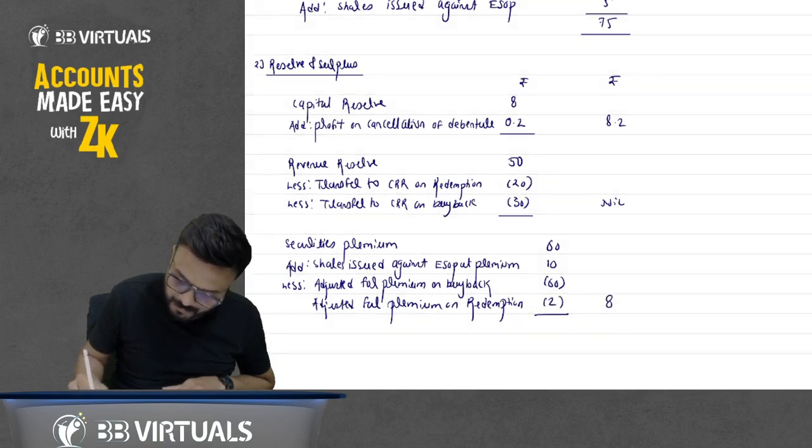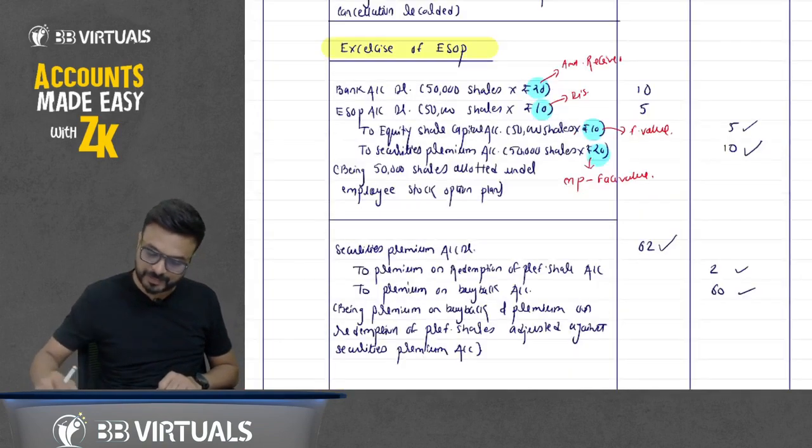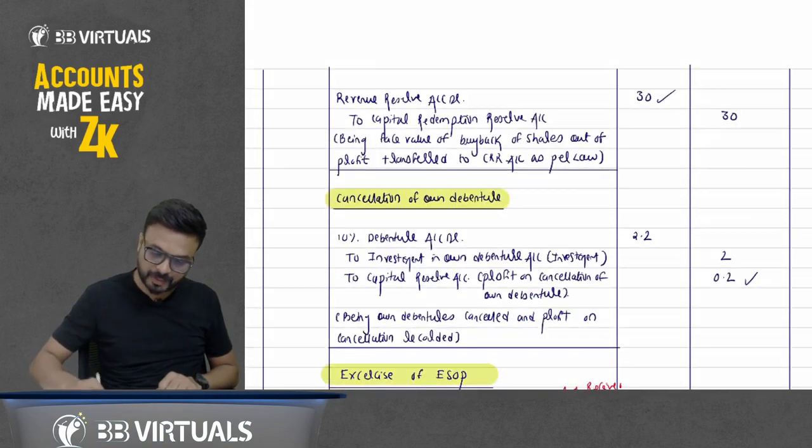How much balance we have in securities premium? 8. One more account we have created for reserve, that is capital redemption reserve, CRR.